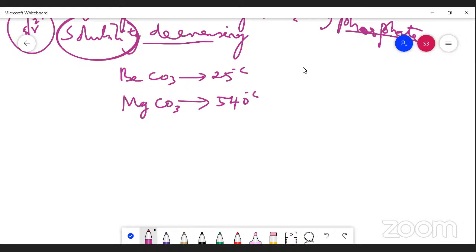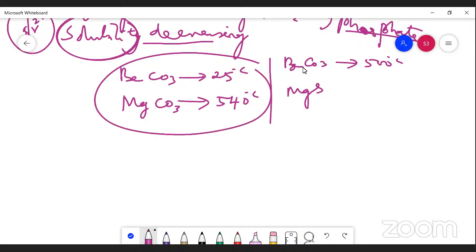And here are the decomposition temperatures. Beryllium carbonate decomposes at 500 degrees Celsius. And here, magnesium sulfate. Sorry, here it is the sulfates. This is not carbonates, but here we are going to study these sulfates.